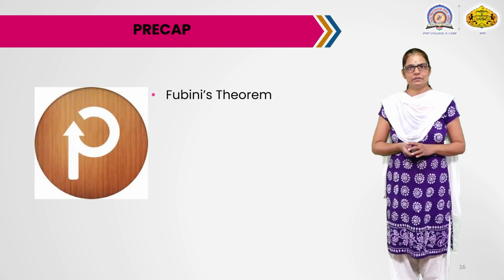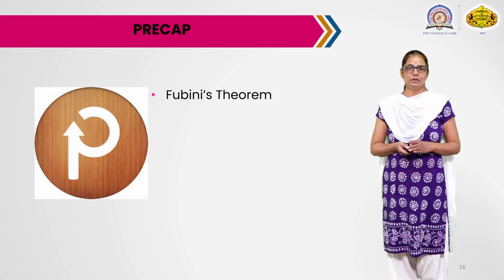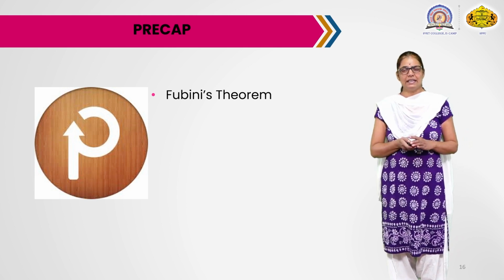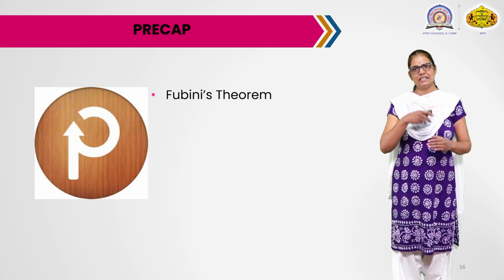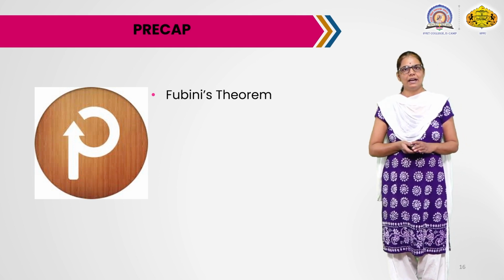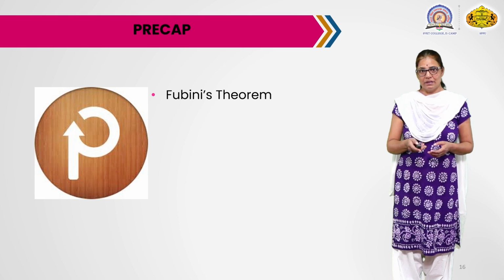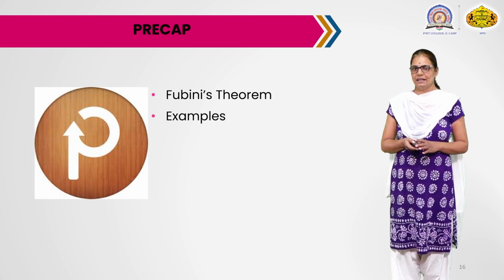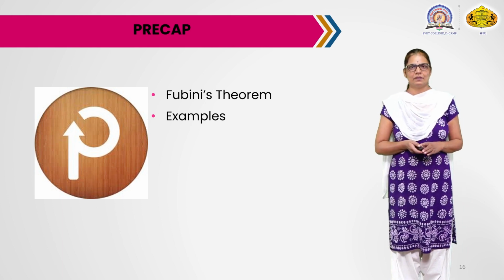In the next lectures we will discuss Fubini's theorem, when the region is expressed as either type 1 or type 2, when these integrals are equal, and related examples. Thank you.